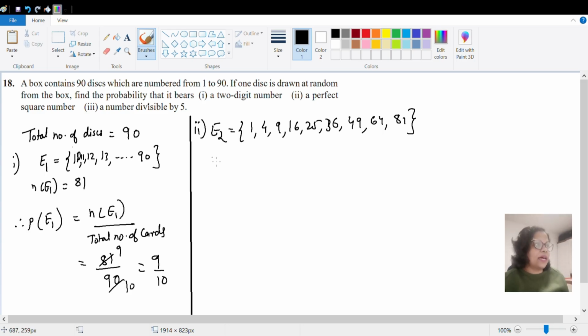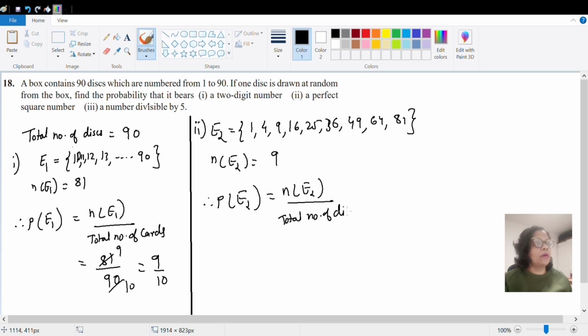So how many numbers are there in this E2 event? 3, 3, 6, 7, 8, 9. So there are total 9 elements in this. Okay. So probability of getting a square number will be n of E2 upon total number of disks. So n of E2 is 9 that we have got, and total number of disks is 90, which is further reducible, will be 1 by 10. Okay, so this is done. First sub question is done. Second sub question is done.